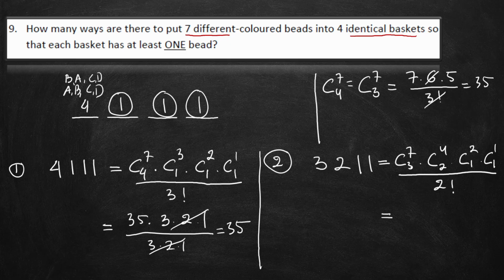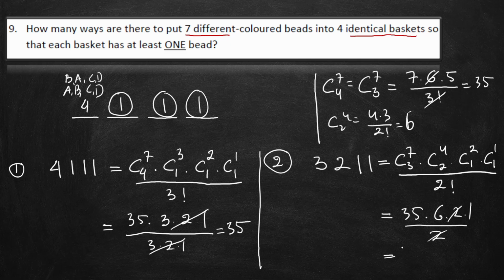Combination 3 of 7 is 35. Combination 2 of 4 is 4 times 3 divided by 2 factorial, which is 6. So this is 6 times 2 times 1 divided by 2. These two will cancel out, so we get 35 times 6. I will calculate this one later.